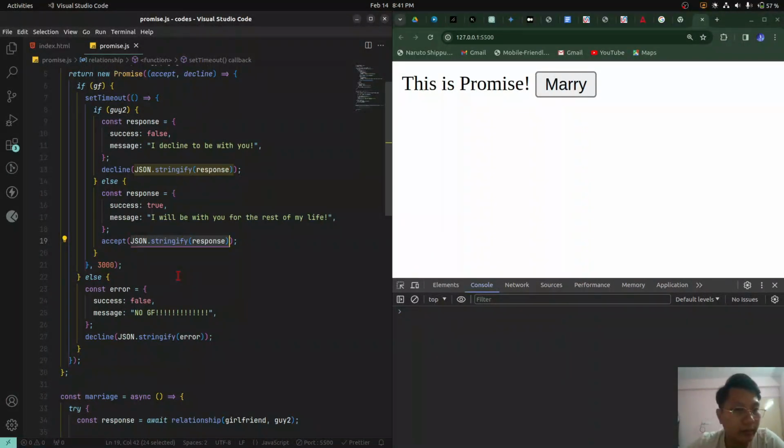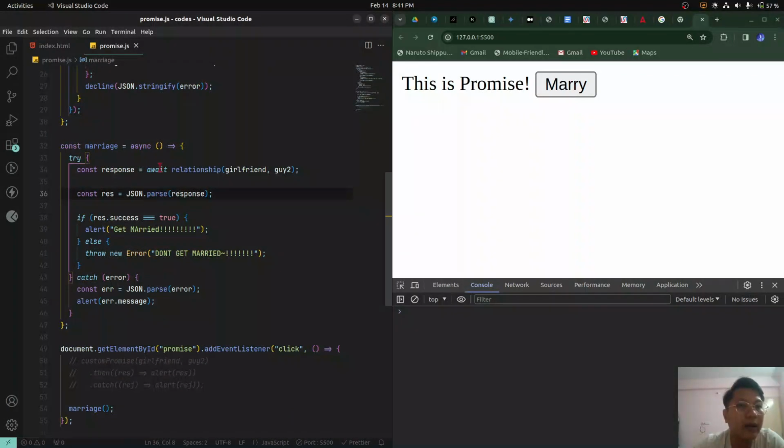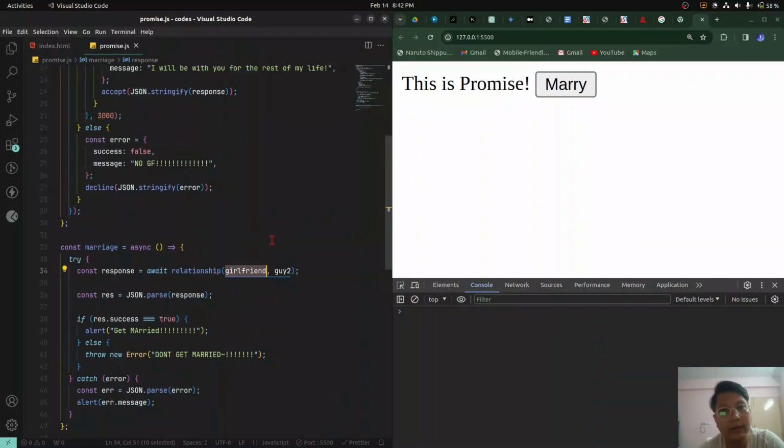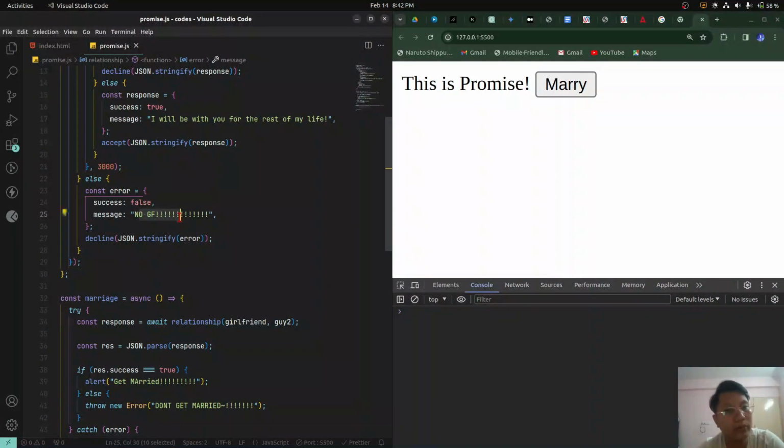You need to send something in a string format. You cannot just pass an object just like that. It does not really work properly. The point is, we are depending on this relationship, whether we have the girl and the guy too or not. First thing we check is, if we have the girl, then do we have the guy too? If we don't even have the girl, then what's the point? It will be like, don't get married. It will be like no GF, it will show no girl.